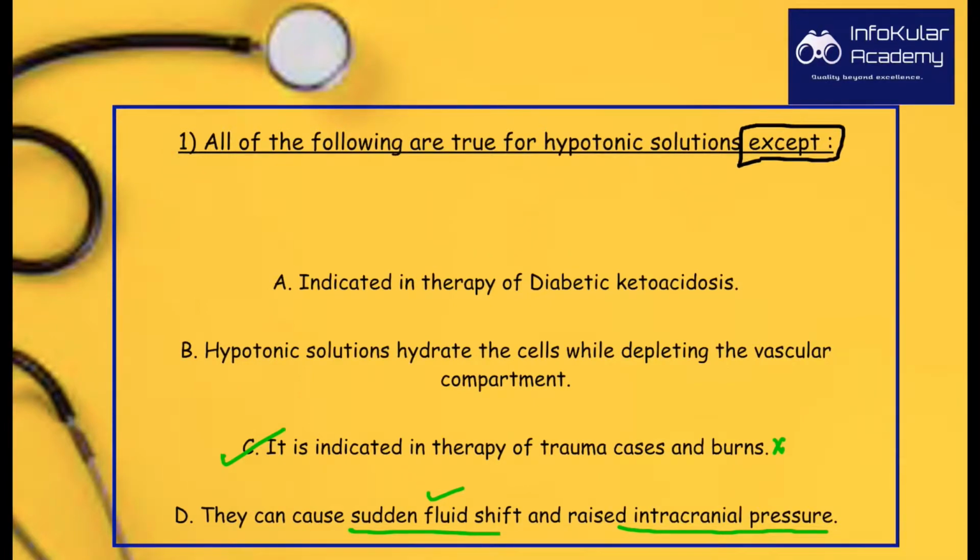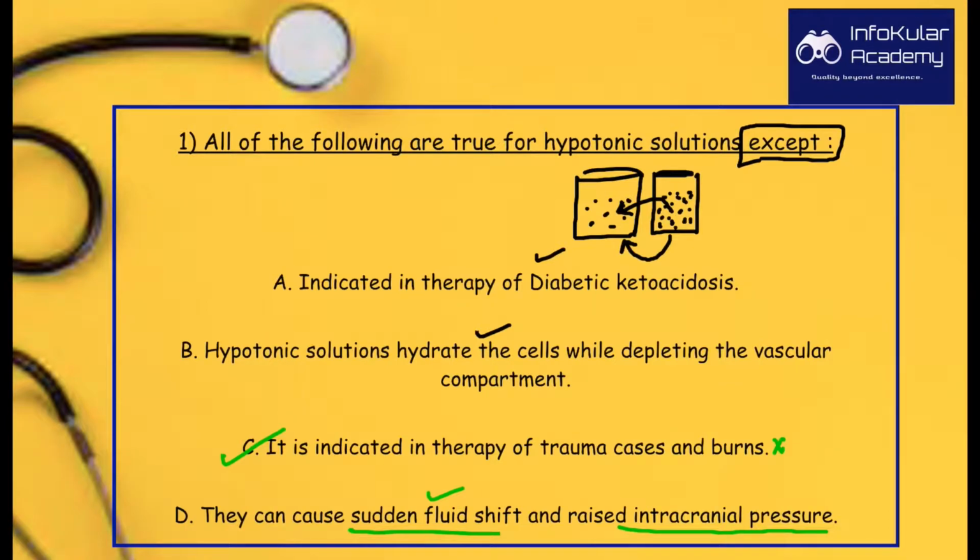A hypotonic solution is a solution which has less solute than the relative fluid around it. If there is lesser solute, there will be transfer of solute from the compartment next to it into that solution. This takes place when hypotonic solution depletes the vascular compartment, as there is transfer of solutes into the hypotonic solution. Hence, option B is correct, and it is also indicated in therapy of diabetic ketoacidosis.